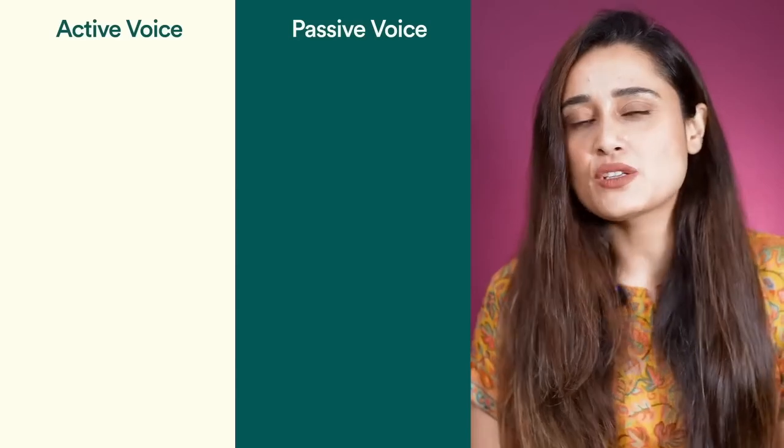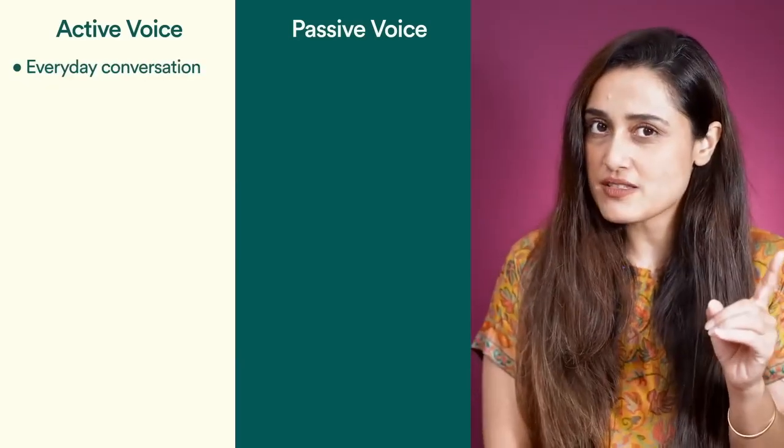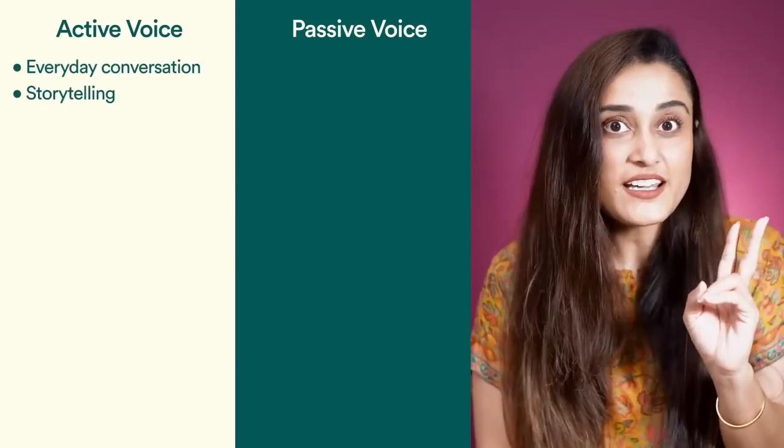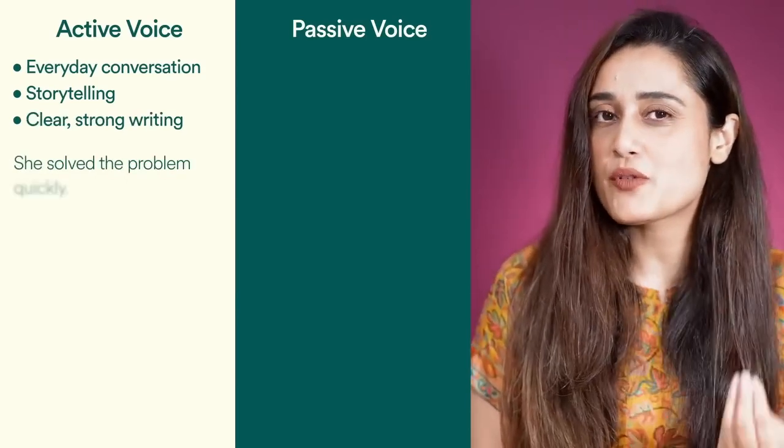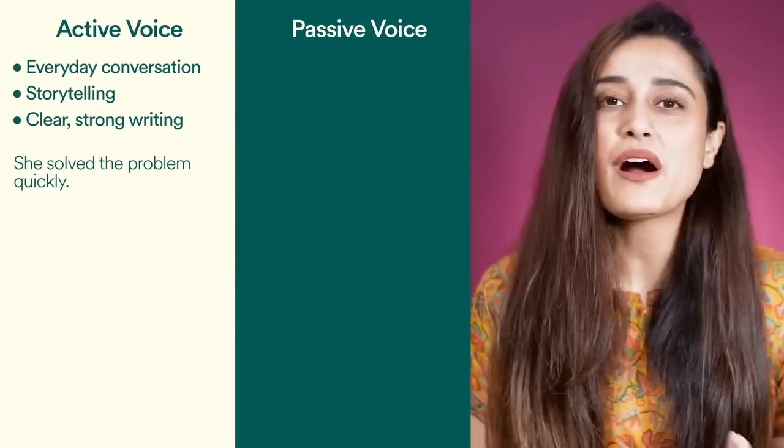Okay, now comes the very important section of when to use active and when to use passive voice. Active voice is best used for everyday conversations. It is best used for storytelling, for clear, strong writing. Example, she solved the problem quickly, direct and powerful, right?